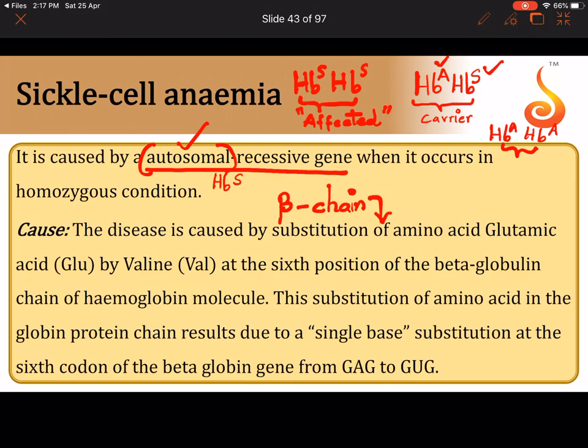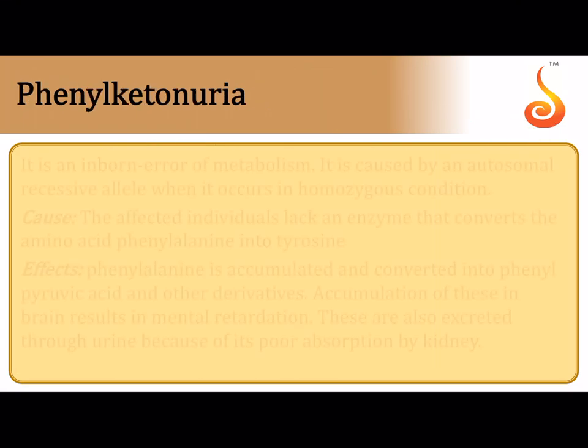In the beta chain of hemoglobin, there are about 146 amino acids. Out of them, the 6th amino acid is normally glutamic acid, but in this person it is replaced by valine. So remember, in the beta chain, out of all the 146 amino acids, the 6th amino acid, which should be glutamic acid, is replaced by valine.